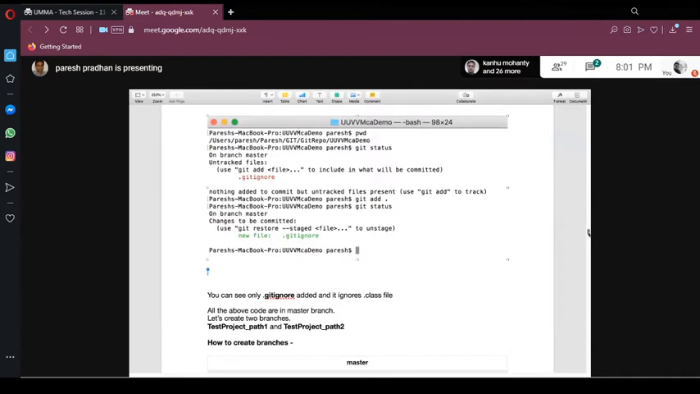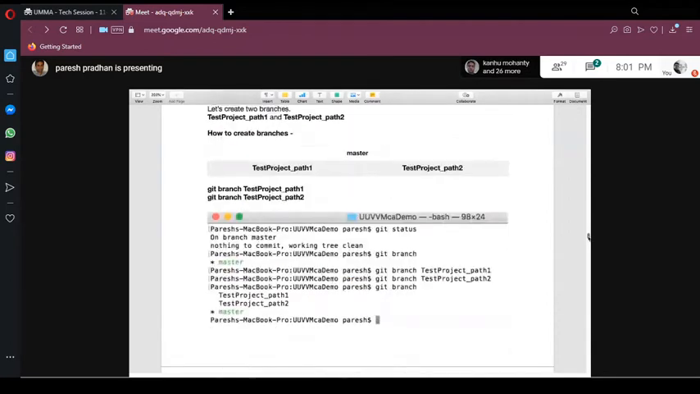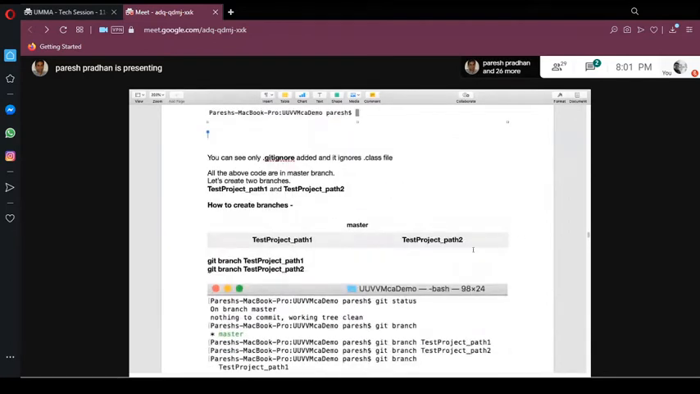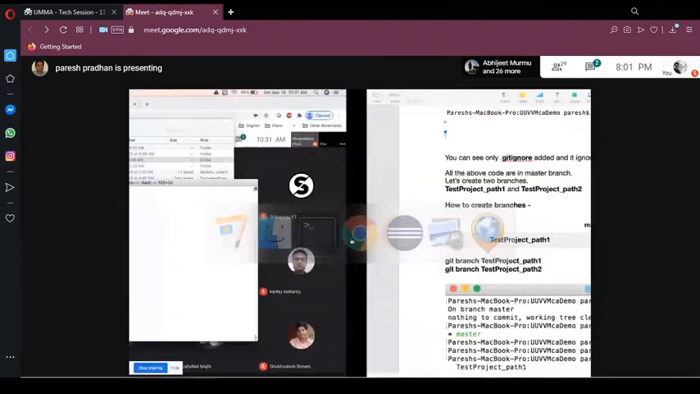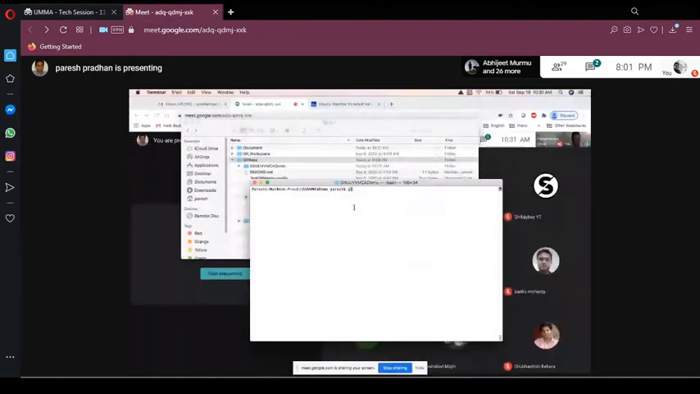Okay, so now the concept of branching. Till now, if I run a git status here, we are on the master branch. There is a command, git branch. Just run this git branch, and it will tell you which branch you are in. The star marks your current branch.